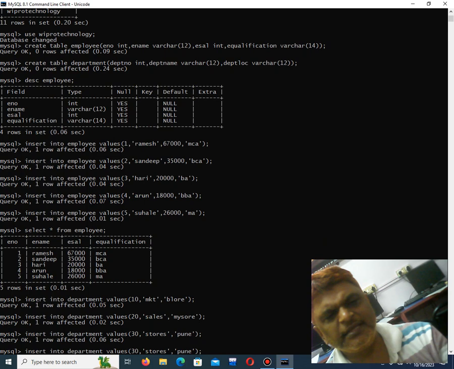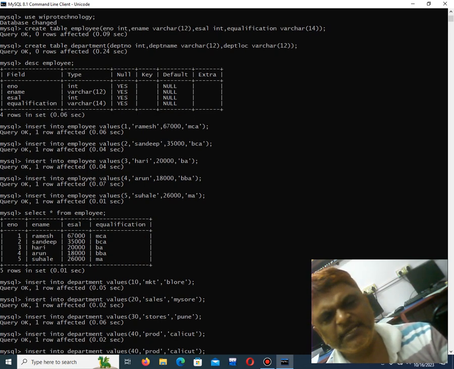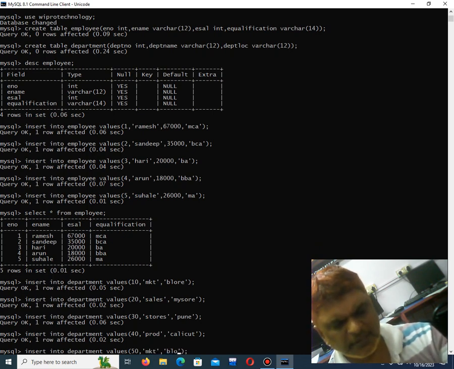Enter. Again 40, production, Calicut, like that. You can keep on adding as many as you want. I'll say 50, again marketing, here I'll say Bangalore, like that.